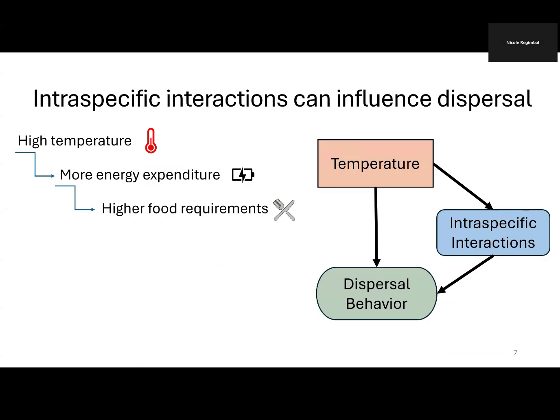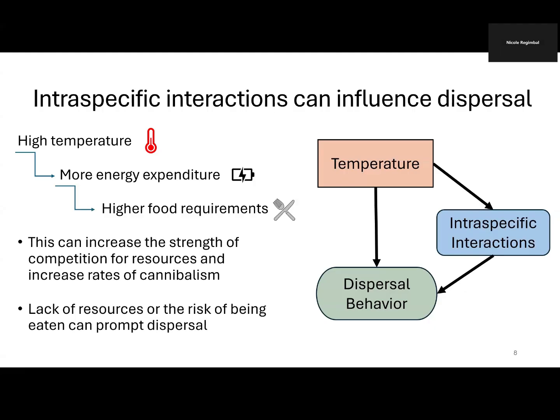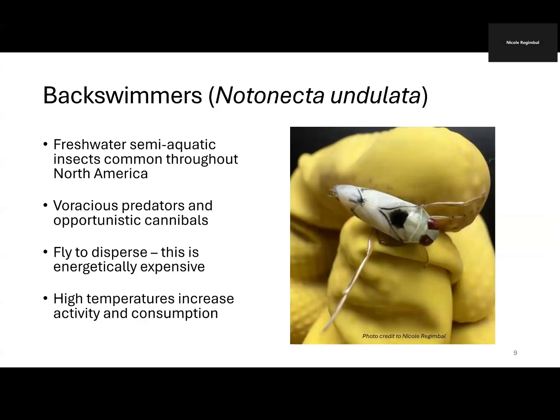High temperatures increase things like metabolism, which increases energy expenditure. As a result, higher food requirements are needed to compensate for this. Those higher food requirements can increase the strength of competition for resources, and in some systems also increase rates of cannibalism. So the lack of resources or the risk of being eaten can prompt dispersal. So it's really important to understand the interactive effects of intraspecific interactions and temperature to predict dispersal responses.